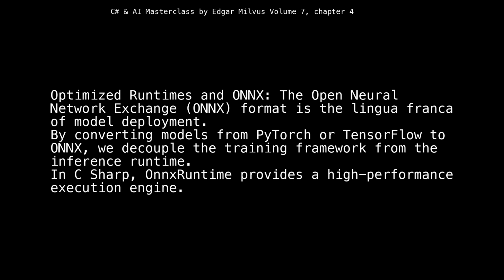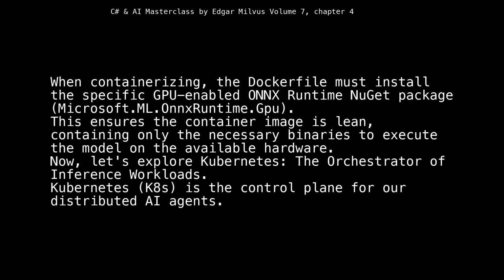Optimized runtimes and ONNX. The Open Neural Network Exchange, ONNX, format is the lingua franca of model deployment. By converting models from PyTorch or TensorFlow to ONNX, we decouple the training framework from the inference runtime. In C#, ONNX Runtime provides a high-performance execution engine. When containerizing, the Dockerfile must install the specific GPU-enabled ONNX Runtime NuGet package, Microsoft.ML.OnnxRuntime.Gpu. This ensures the container image is lean, containing only the necessary binaries to execute the model on the available hardware. Now, let's explore Kubernetes, the orchestrator of inference workloads.